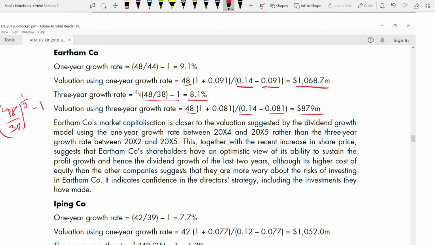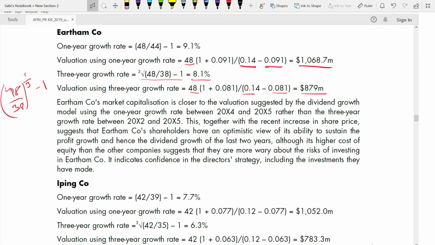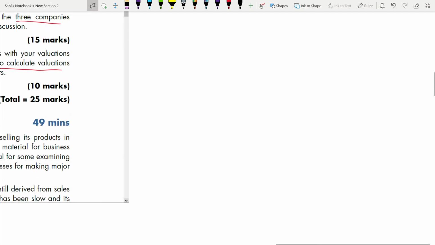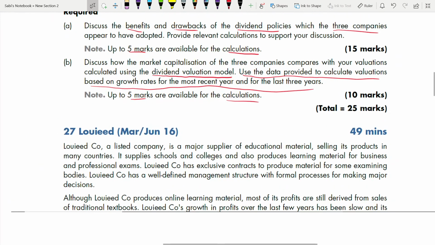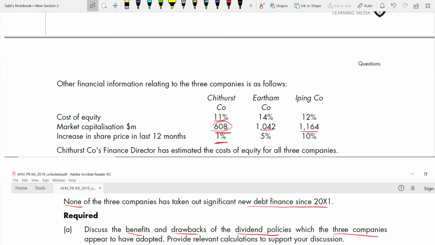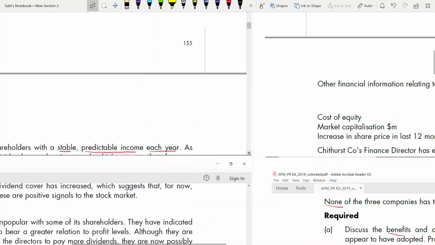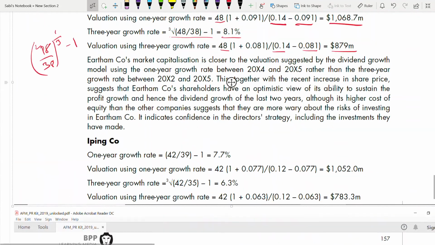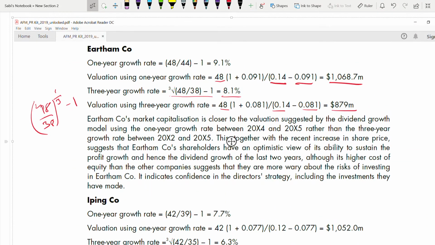Now, if you see the market capitalization, what was the market capitalization of Eartham? It was 1000 something. Just check. 1042. 1042 is the market capitalization. So 1042 and this one. 1042 is the market capitalization.